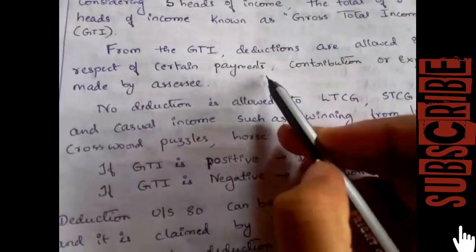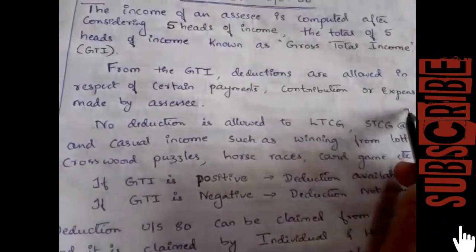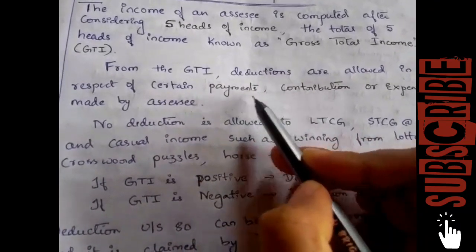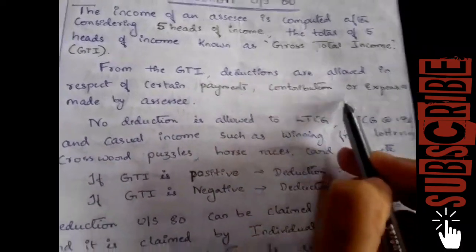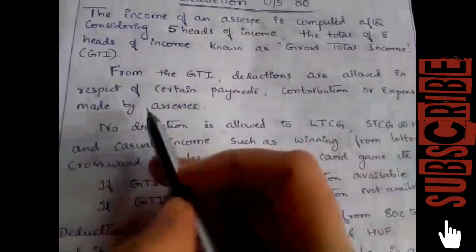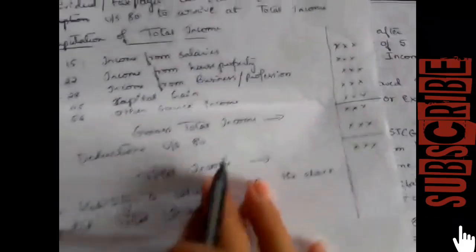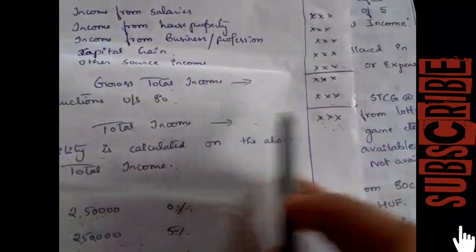This is for certain payments, contributions or expenses made by an assessee. If he has made any payments like LIC premium, or any investment contributions or expenses, then he can claim a deduction under section 80. This deduction is claimed in order to reduce the total income.